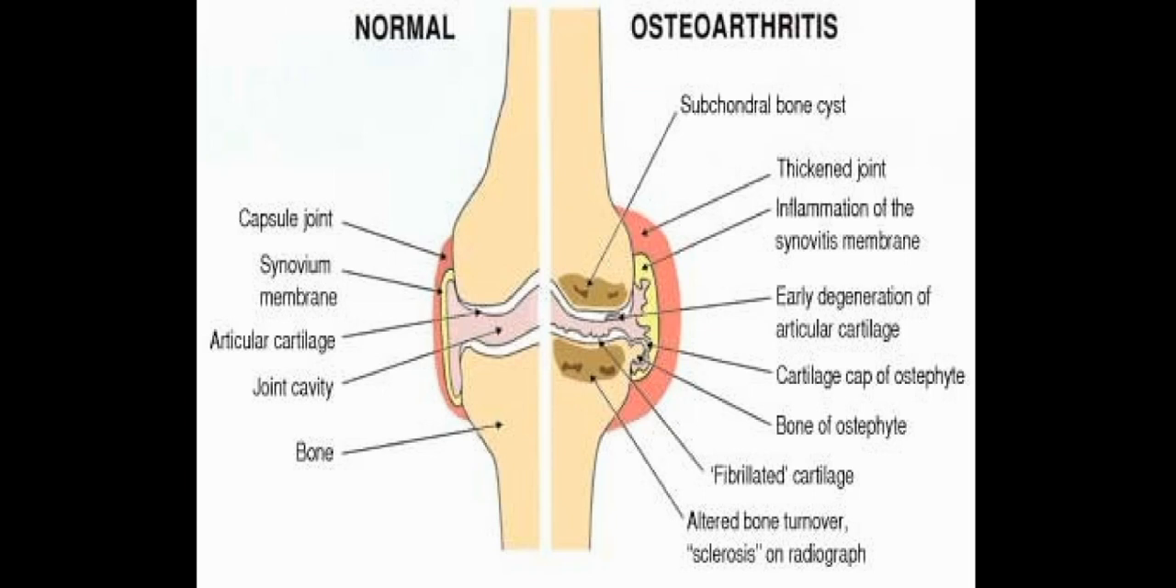Fibrillated cartilage will be there. There will be presence of fibrillation in the joint and altered bone turnover. So there will be sclerosis, which is very evident on the radiograph or X-ray. So sclerotic bone changes also can be visible on the X-ray.